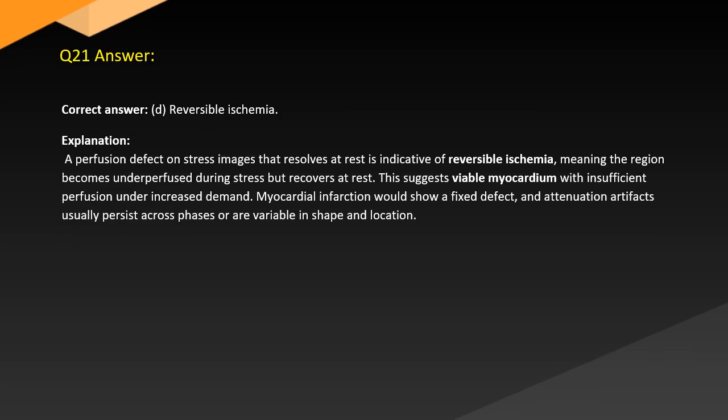Answer. Correct answer. D. Reversible ischemia. Explanation. A perfusion defect on stress images that resolves at rest is indicative of reversible ischemia, meaning the region becomes underperfused during stress but recovers at rest. This suggests viable myocardium with insufficient perfusion under increased demand. Myocardial infarction would show a fixed defect, and attenuation artifacts usually persist across phases or are variable in shape and location.